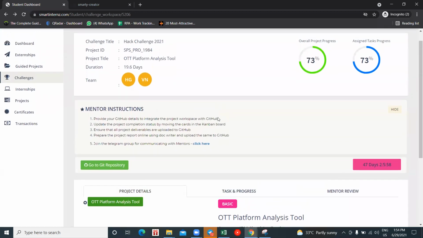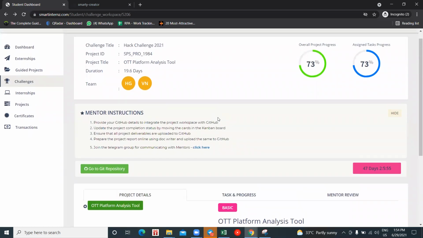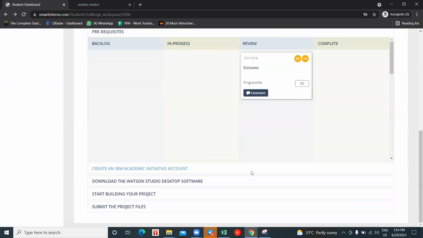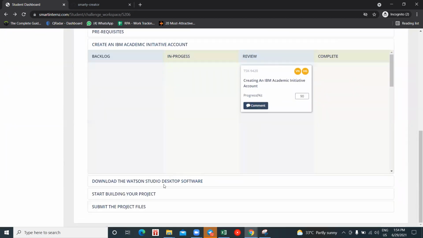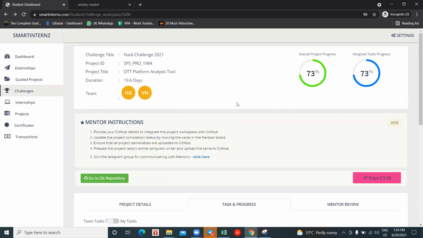Till then, I hope you have understood the entire process of enrolling into your problem statement, forming your team, and submitting your idea. After your idea gets approved, what process is to be done, how to assign work to your team or yourself, and how to proceed. This is how the whole process goes on. And here you see I've moved some cards to in progress and some cards to the review section, right? That's the reason you can see the percentage has increased. This is the percentage we keep on monitoring for each and every student.